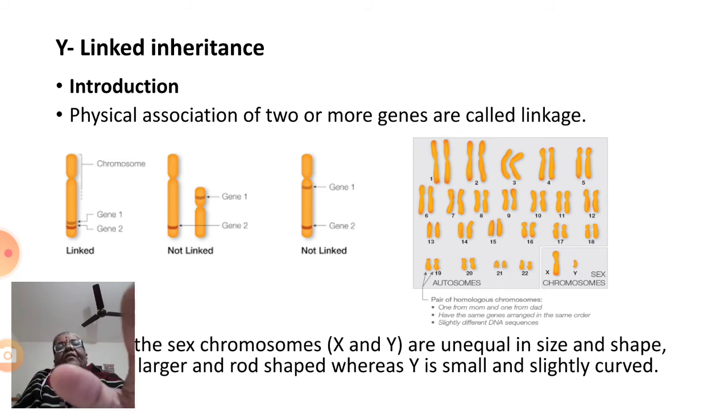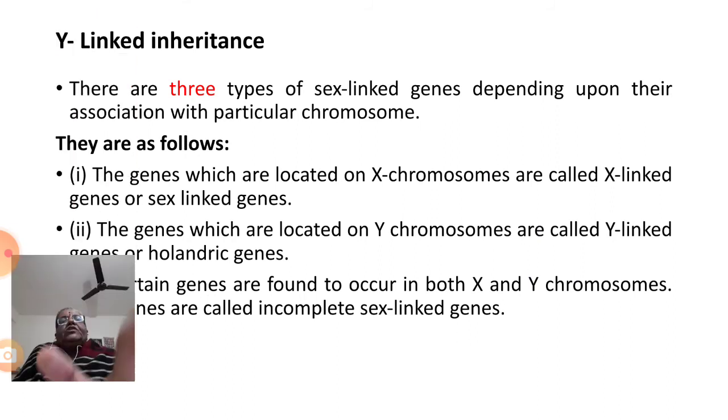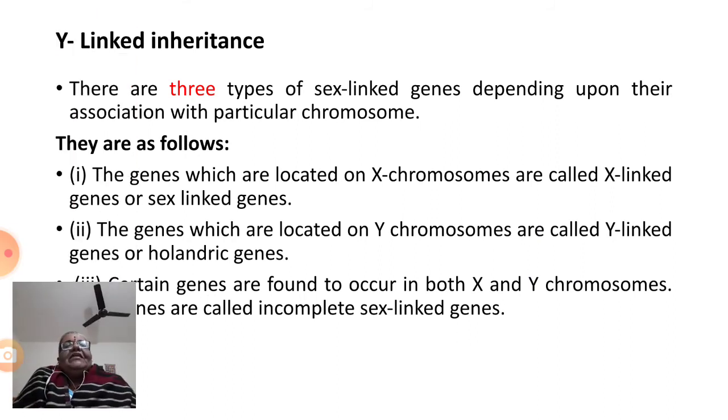Now, in man, the sex chromosomes X and Y are of unequal size and shape. X is larger and rod shaped, Y is smaller and slightly curved. So these plates will tell you the concept of a karyotype and give some idea regarding how the genes will be linked. Then there are three types of sex-linked genes depending upon their association with a particular chromosome.